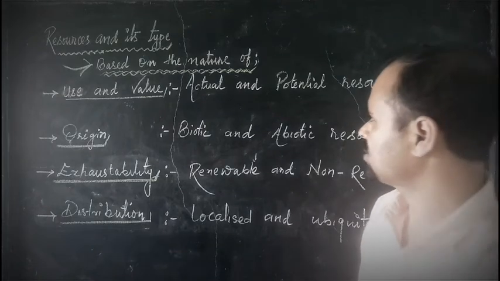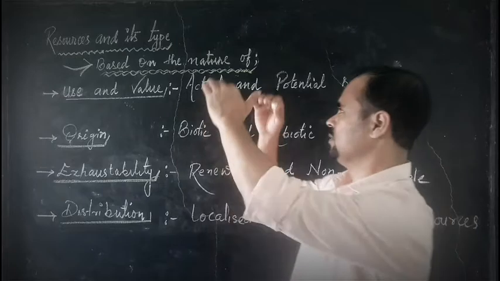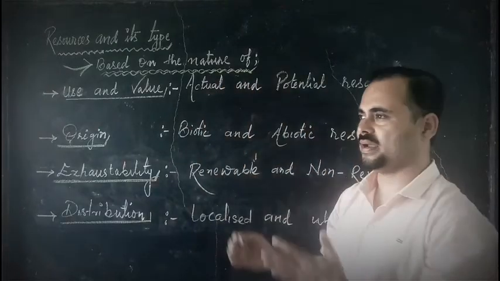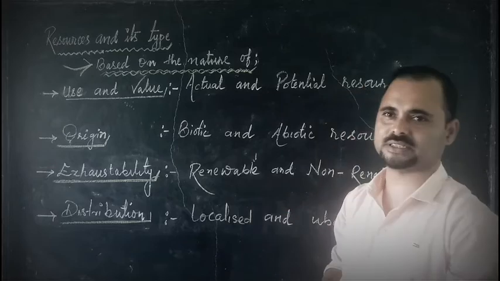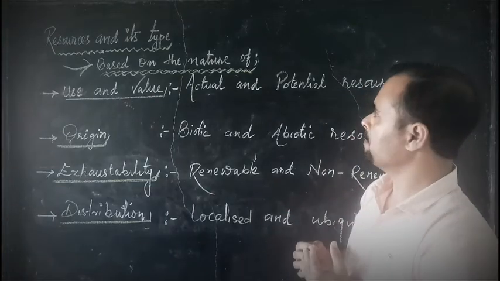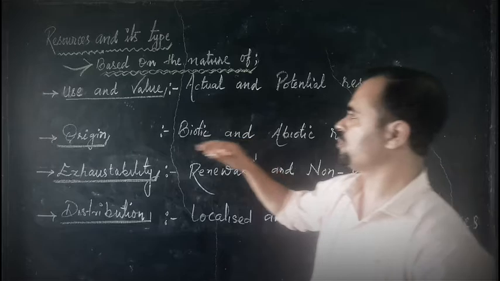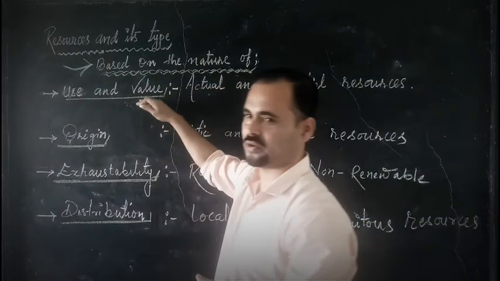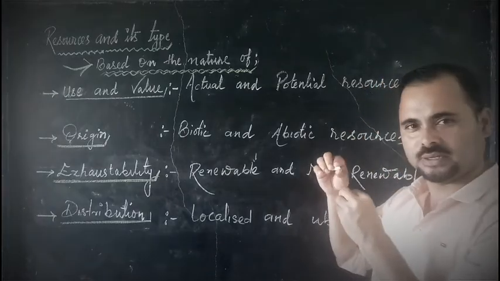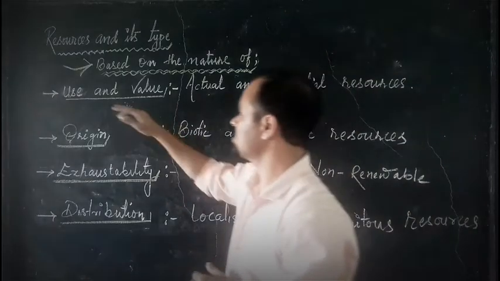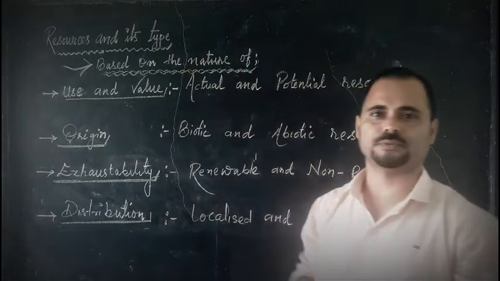Then we will understand resources and their classification, which is done based on the nature of use and value. The resources and their classification based on the use and the values.